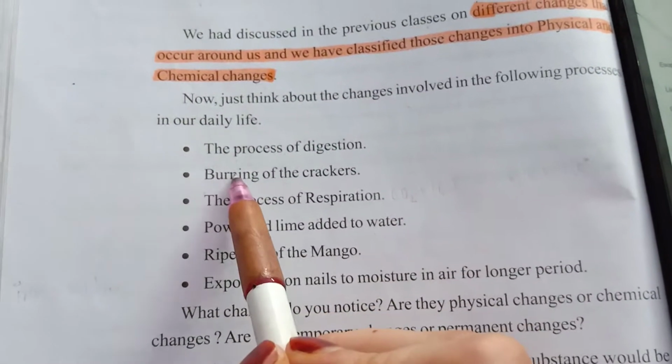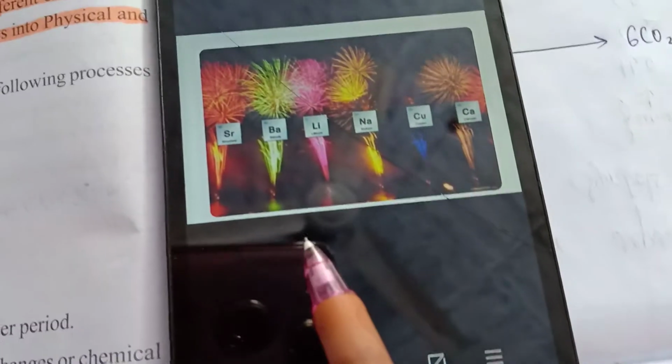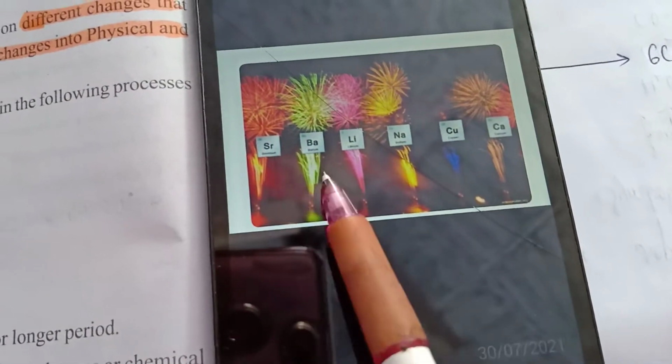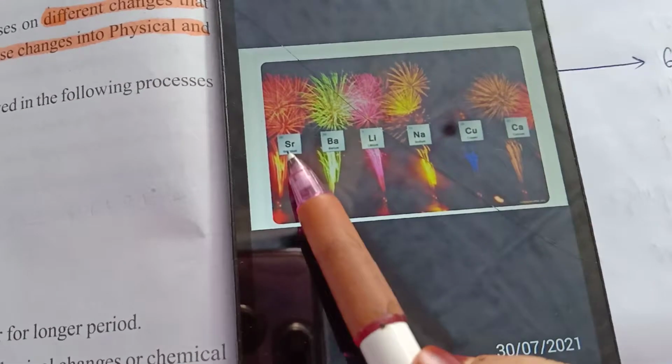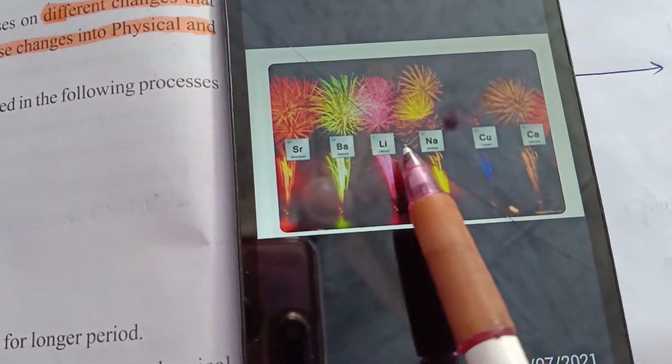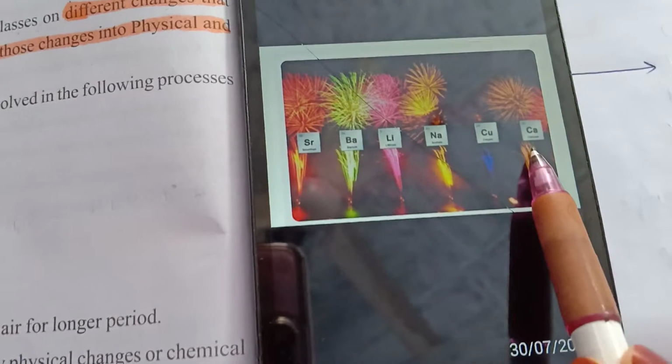And next one is burning of crackers. As you can see over here, when the crackers are burning, the different crackers give rise to different reactions. Here chromium, beryllium, lithium, sodium, copper, calcium, right?